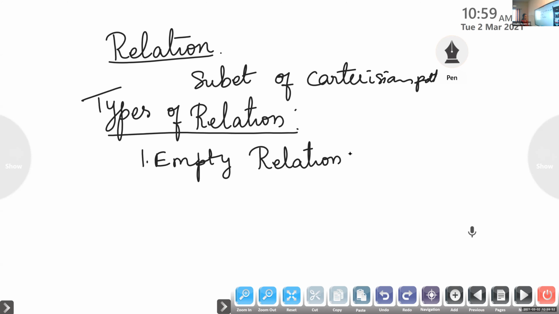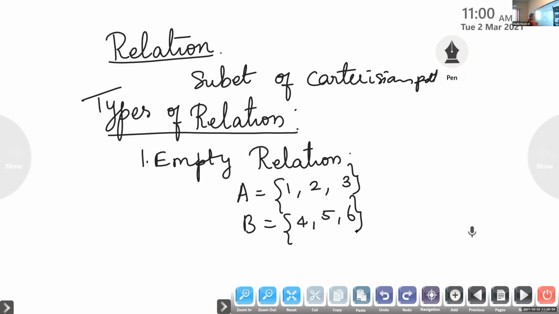Empty relation. Suppose you are given a set A = {1, 2, 3}, B = {4, 5, 6}. Now listen children, don't write. First you understand all this concept. Suppose I am defining a relation R. R is equal to the set of all ordered pairs (a, b) such that a plus b is greater than 20.